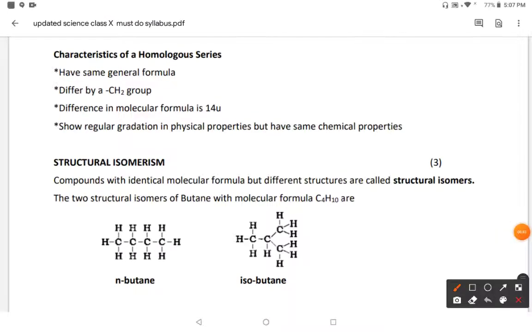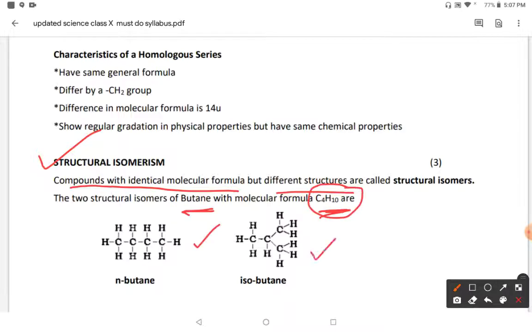Now the next topic is structural isomers. As the name suggests, structural isomers means compounds having identical molecular formula but different structures. They are called structural isomers, just like butane. And what is the formula of butane? C4H10. The formula is the same, but there are two structures. One is n-butane, other is isobutane. And how can we write it?